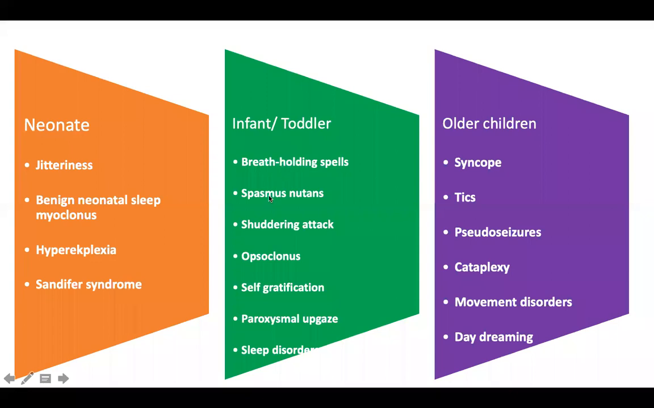An infant or a toddler can have breath holding spells, what is known as spasmus nutans, shuddering attacks, opsoclonus, self-gratification syndrome, paroxysmal upgaze of infancy, and sleep disorders. Older children can have syncope, pseudoseizures, cataplexy, movement disorders, and daydreaming. So this particular etiological framework of newborn onset, infantile onset, and childhood onset is very clearly given in the Nelson Textbook of Pediatrics. It helps us to think about differentials at a particular age.